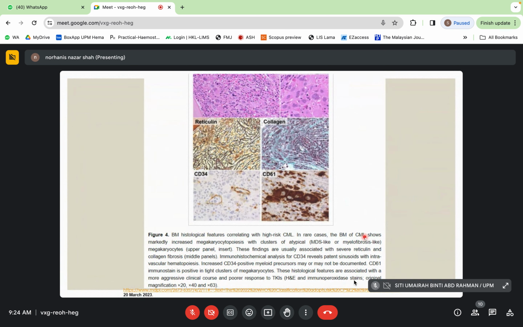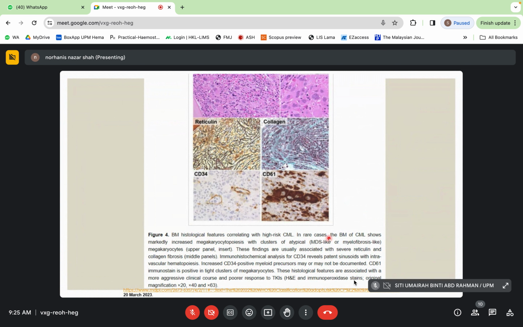Okay, so another feature of high risk CP is increased megakaryopoiesis, but this is in rare cases. Bone marrow histological feature correlating with high risk CML.